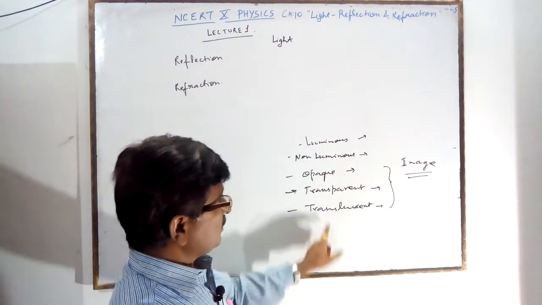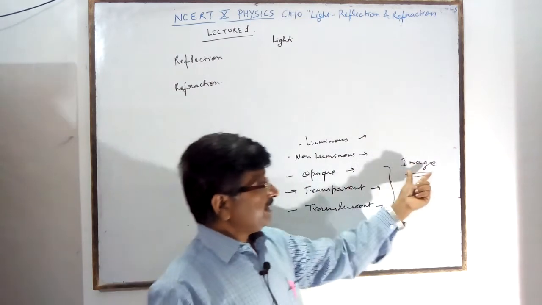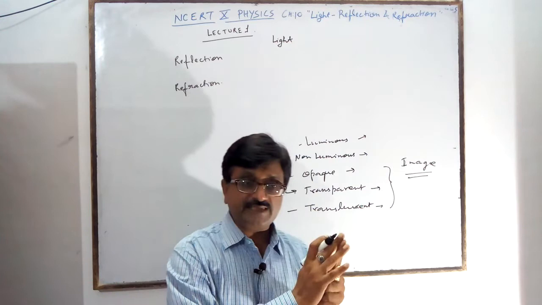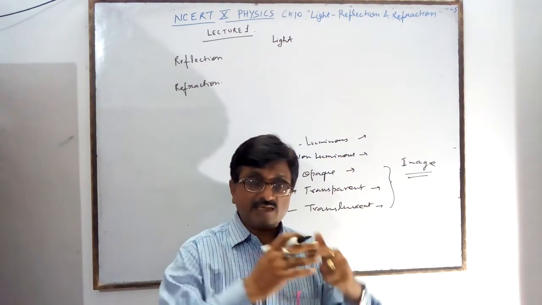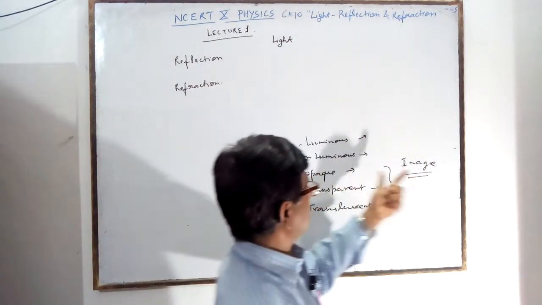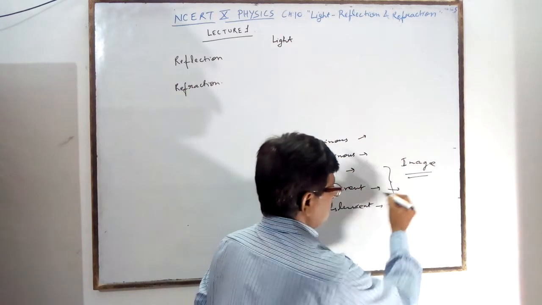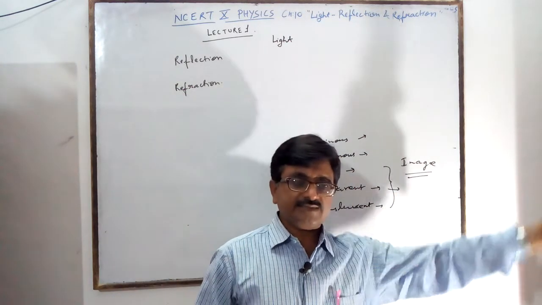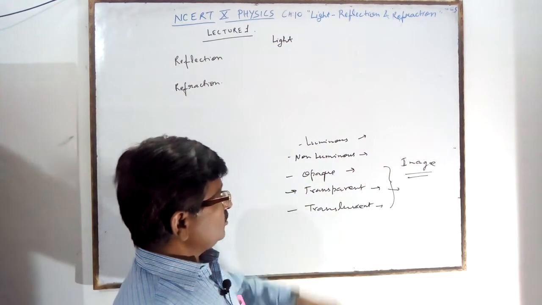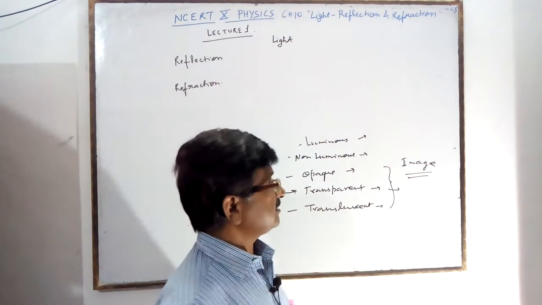By the image you can also classify opaque, transparent and translucent. If the image formed is dark, then it is opaque: light falls on it and bounces back, so a dark shape forms. For transparent, no image forms, as all the light passes through and nothing is blocked. For translucent, a partial, very light image is formed.